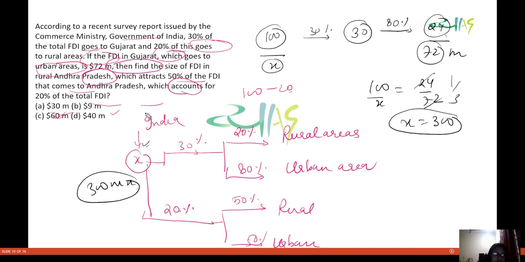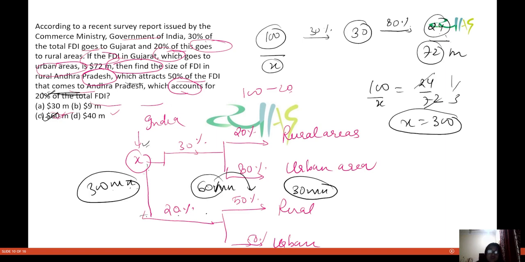Now you have to find what? Andhra Pradesh rural FDI. Find the size of Andhra Pradesh rural FDI. So this is 20% coming. So that means 60 million is coming to Andhra Pradesh, and this is 50%. So that means 30 million is going to rural Andhra Pradesh. So you can write 30 million as your answer.